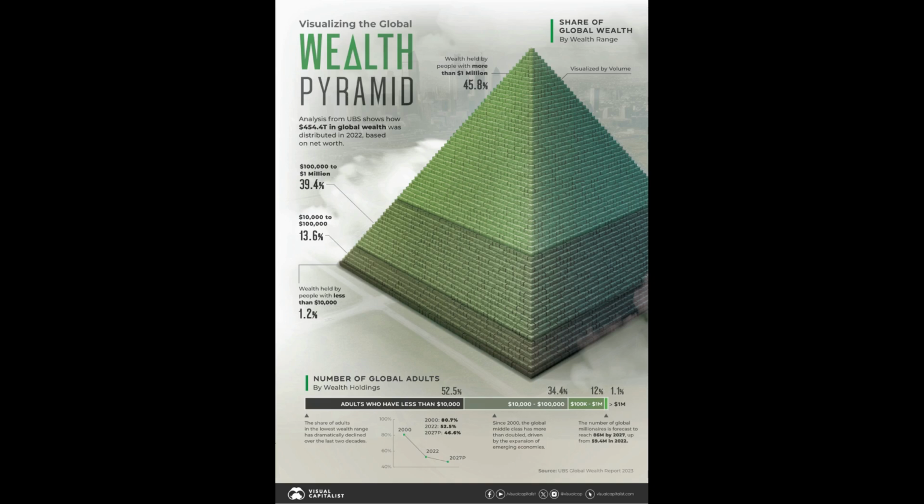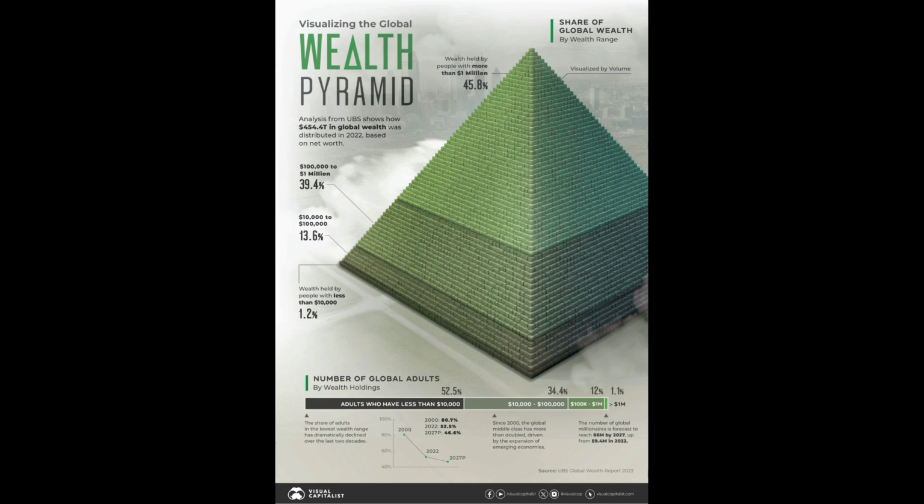The middle class, which includes every third adult on Earth, owns 13.6% of the pyramid. The upper class, with assets worth up to $1 million, owns 40% of the pyramid, and the richest 1% owns 46% of the pyramid. Can you see where you are on this pyramid? And where would you like to be?